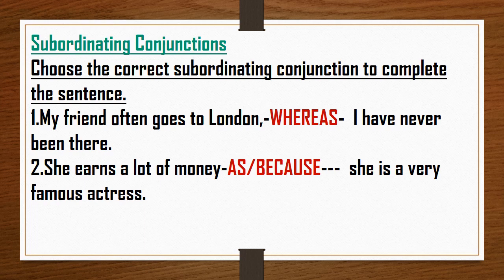First sentence is: My friend often goes to London, whereas I have never been there. Next sentence: She earns a lot of money. Here we can use both as or because. She earns a lot of money as she is a very famous actress, or because she is a very famous actress.